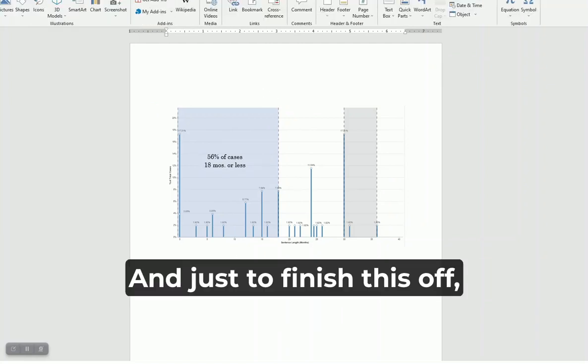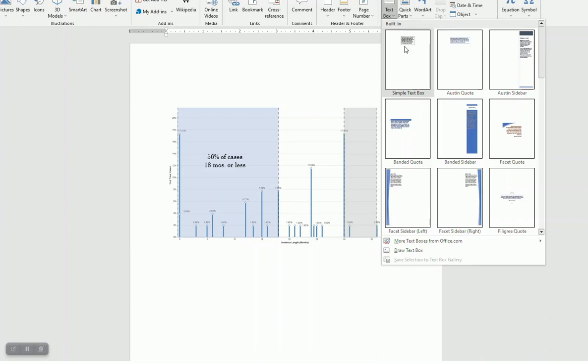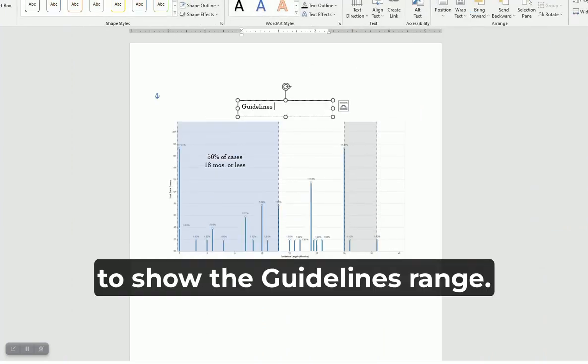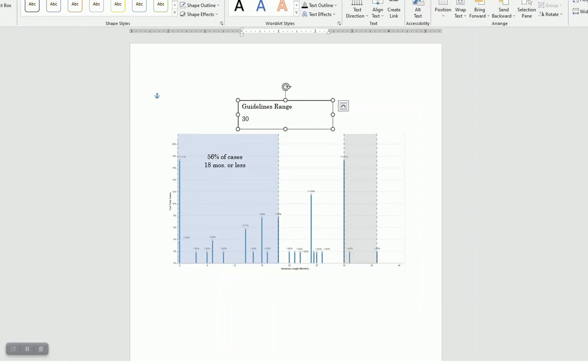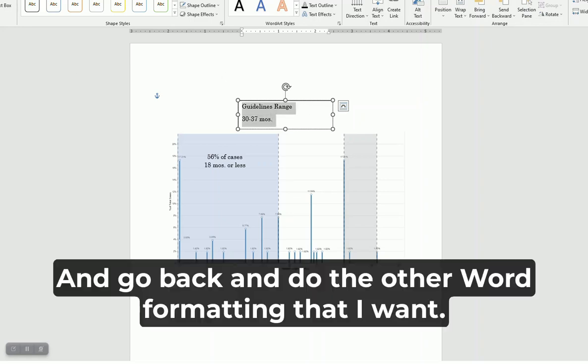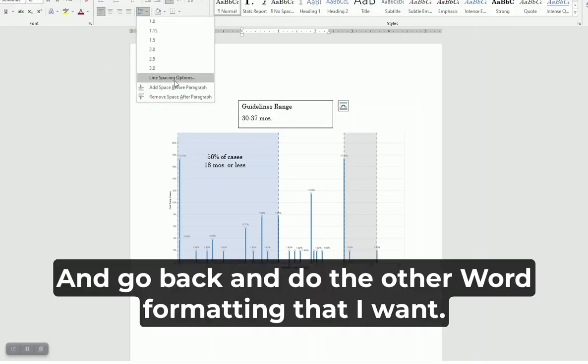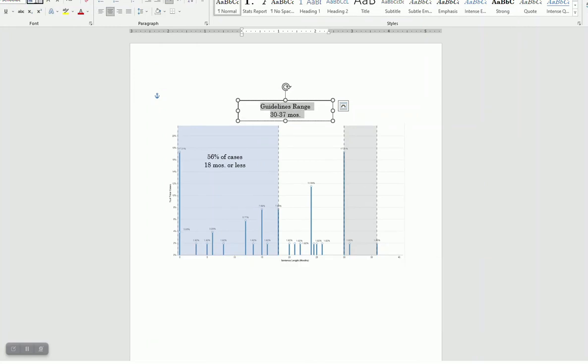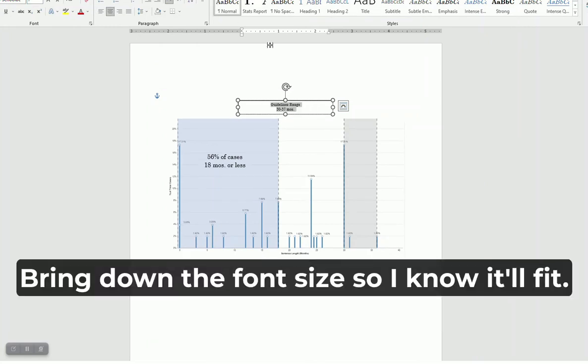And just to finish this off, I'll put in another text box to show the guidelines range. Go back and do the other word formatting that I want. Bring down the font size so I know it'll fit.